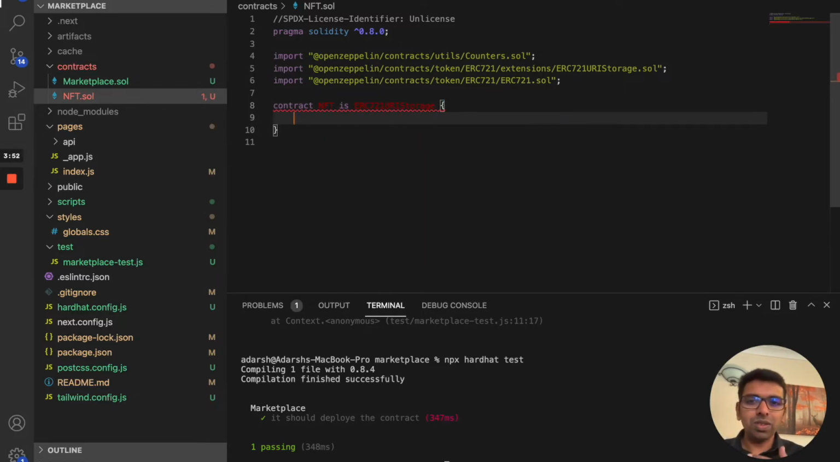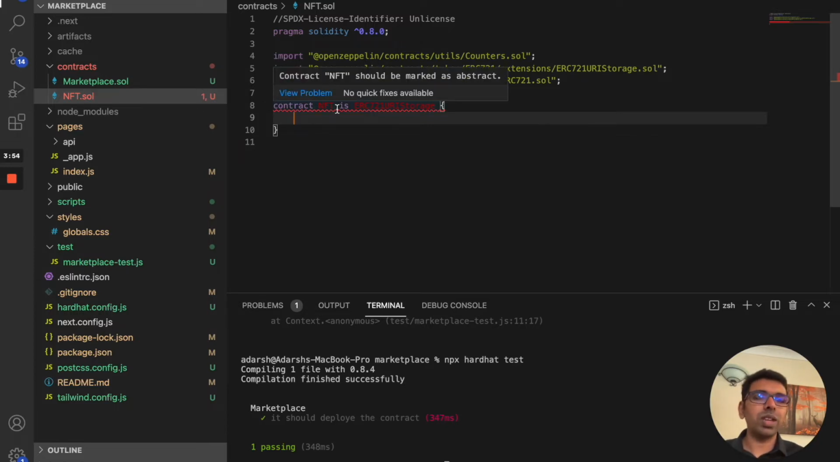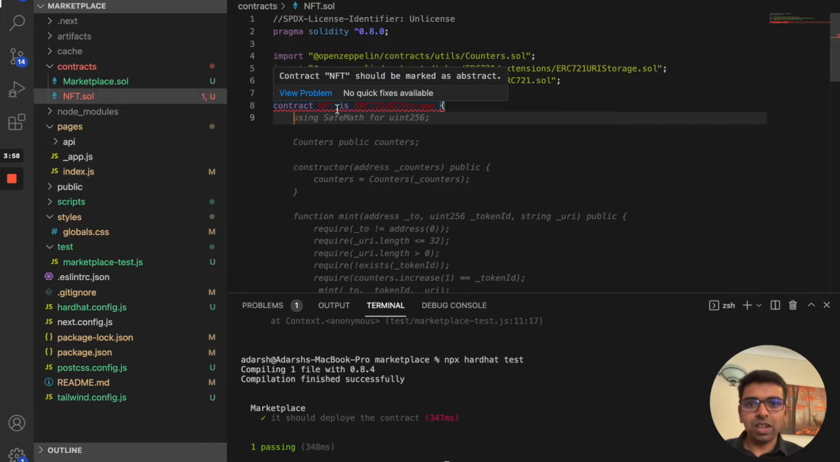So what does this mean? We are creating a contract called NFT, and we are extending it from another existing contract called ERC-721, which is like a library or a class. You can see that. So that's what we did on the first line.